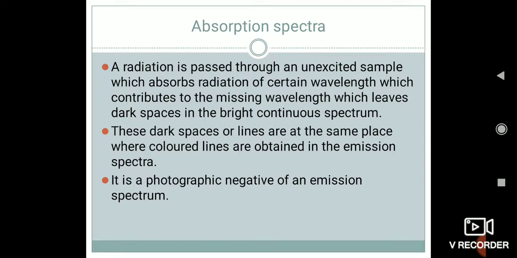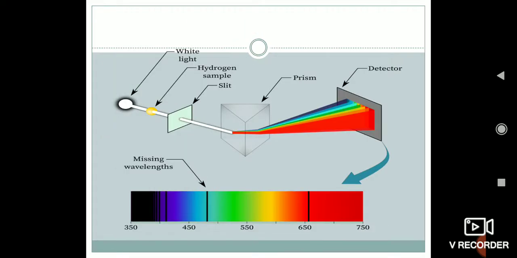Yesterday we studied the continuous spectrum. So in that continuous spectrum there will be missing wavelengths. For clear understanding, let us go through the next image. Here, if you see, the whole setup has a prism, because we all know that if light passes through a medium, it gets deviated or refracted.